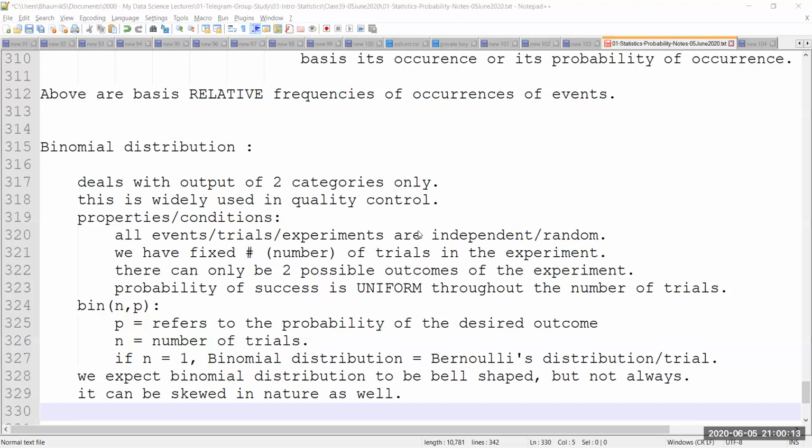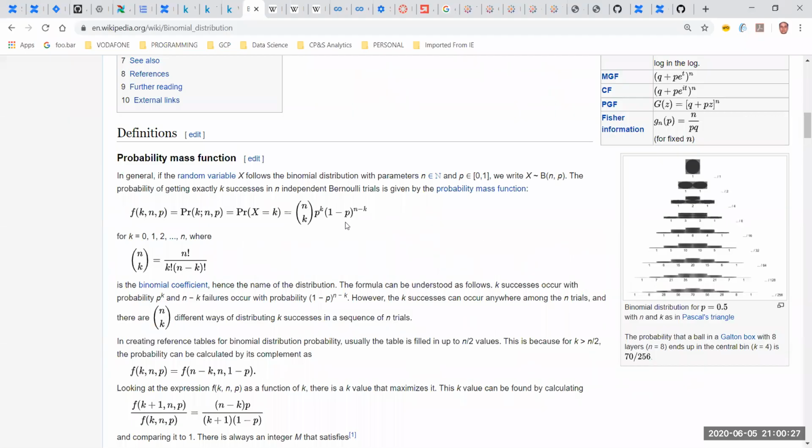If not, please don't worry about it, because it's not going to be a problem if you don't look into the actual formula itself. If I share this page now, you can see I've shared a page. Here is the formula. This is the Wikipedia page for the binomial distribution. Here you can see this is the formula.